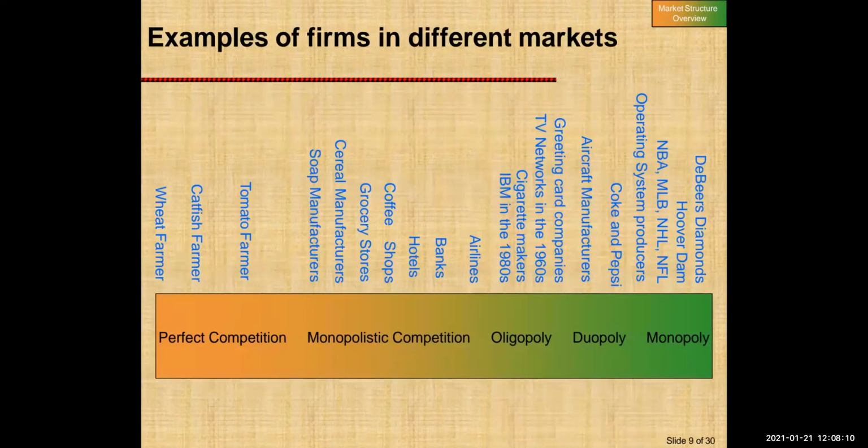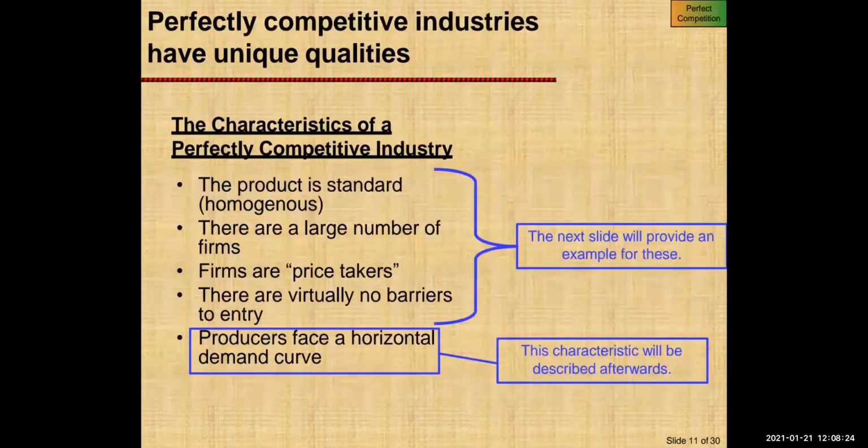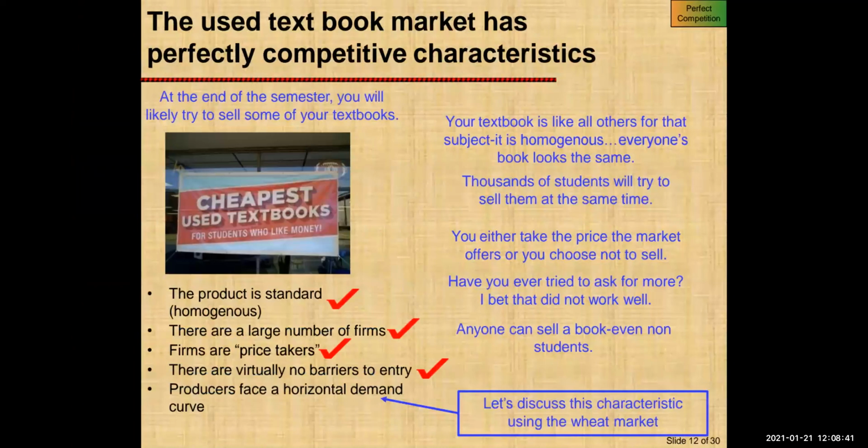Here we can see the examples of all the types of market, that is perfect competition, monopolistic competition, oligopoly, and monopoly. So as I have explained the features, there are large numbers in perfect competition: a large number of buyers and sellers, price takers, there are no barriers, and producers face a horizontal demand curve. We can see the examples.